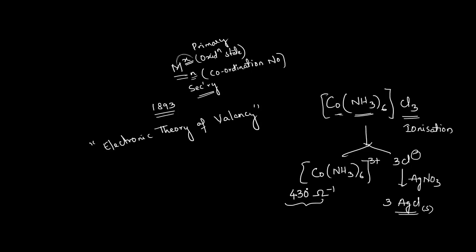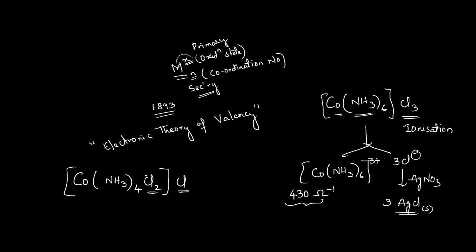And I am taking one more example. So here this is giving 3 moles of silver chloride, right? If I take another example, cobalt NH3 taken 4 times, and Cl2, and 1 Cl is outside. So this Cl is present in the ionization sphere, and these two Cls are inside the coordination sphere.